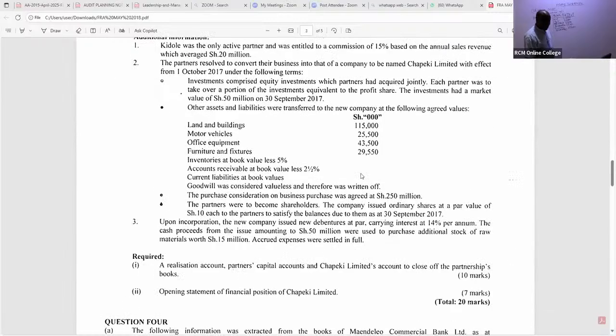So, ladies and gentlemen, we did take some other things. So we have here receivable. Receivable is book value less 2.5%. So for receivable, I will take the book value that we have there, which is 25,400. I multiply this with 97.5% because the 2.5% is being given to us as a discount or something.